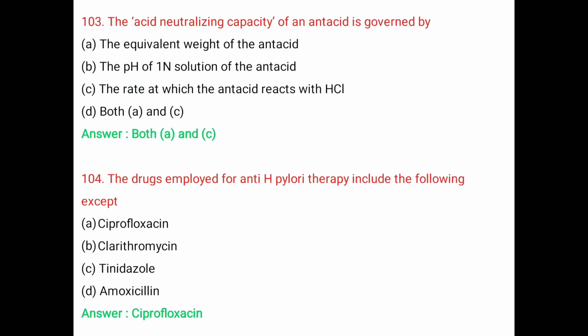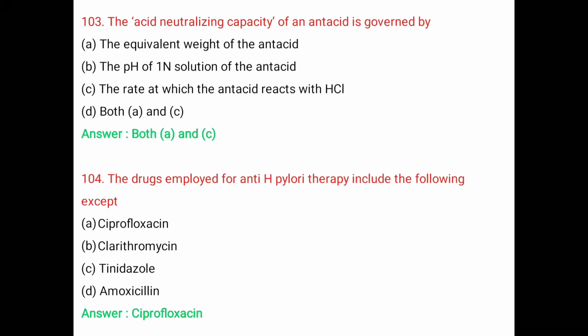Question number 103. The acid neutralizing capacity of an antacid is governed by A. The equivalent weight of the antacid, B. The pH of one normal solution of the antacid, C. The rate at which the antacid reacts with hydrochloric acid, D. Both A and C. The right answer is both A and C.